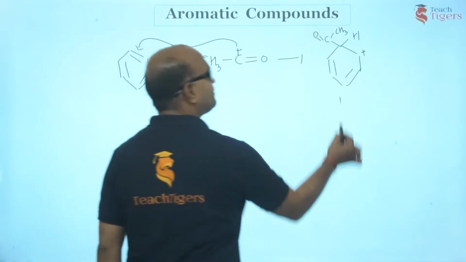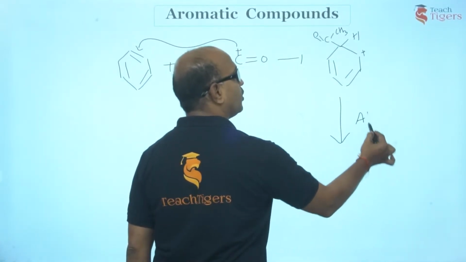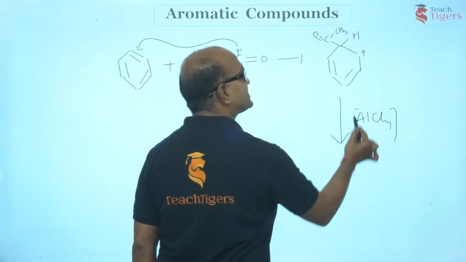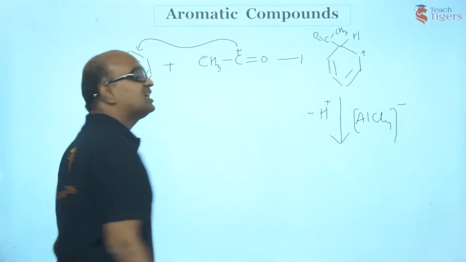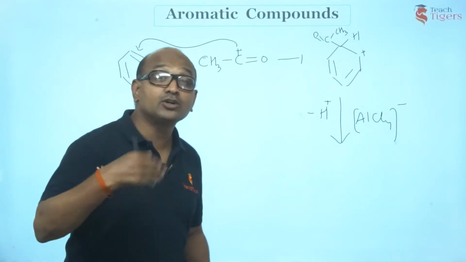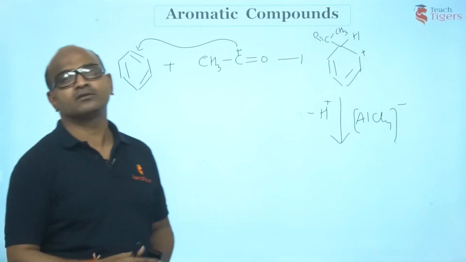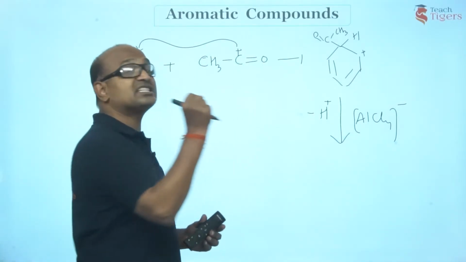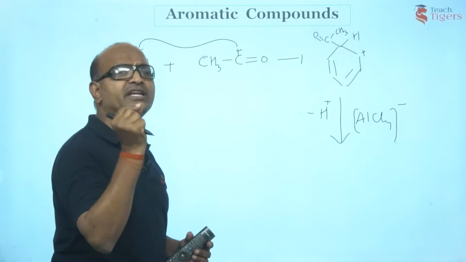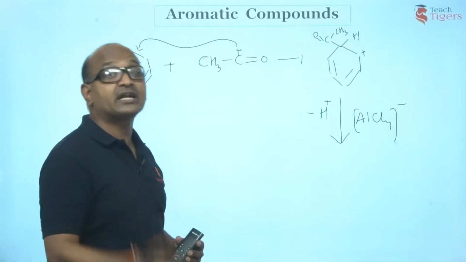Now in the next step, as I guess you people know, AlCl4 minus acts as a proton acceptor. This arenium carbocation undergoes deprotonation. Now what is the driving force for this? The driving force for this is the formation of a very stable aromatic compound.